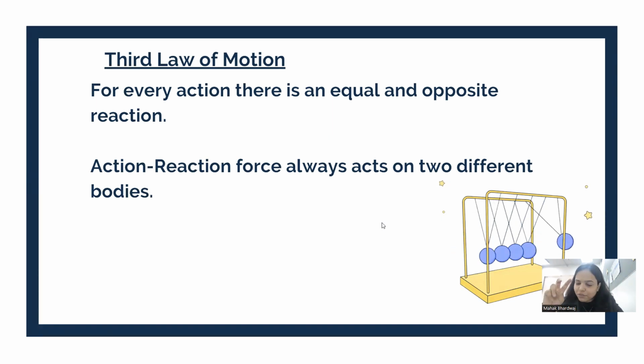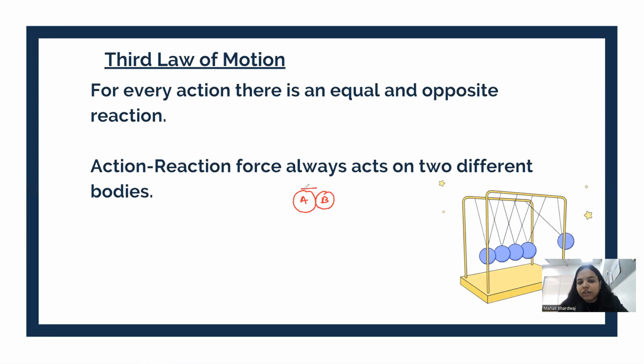Action reaction means the force here. And these action reaction forces always act on two different objects, never on the same object. Let's say we have two objects, A and B, both traveling towards each other and colliding.